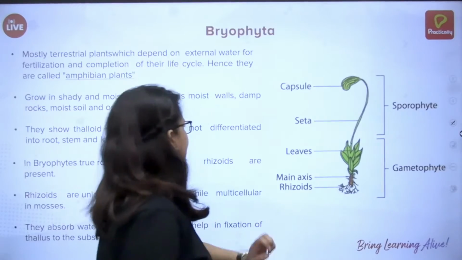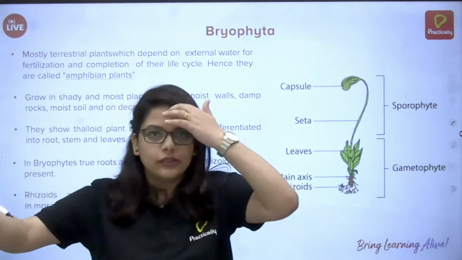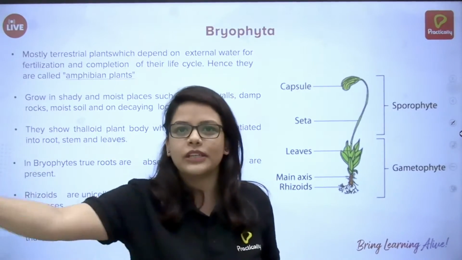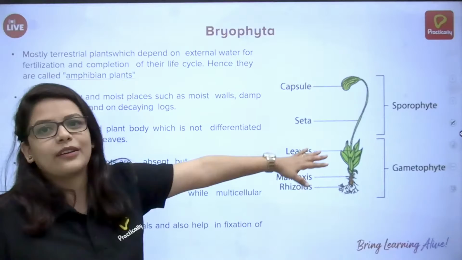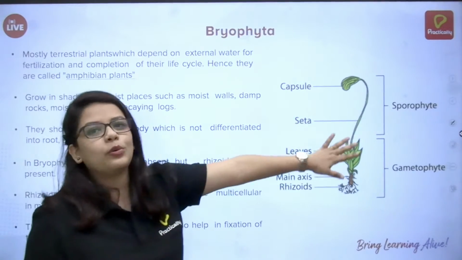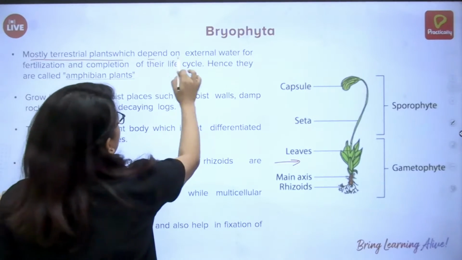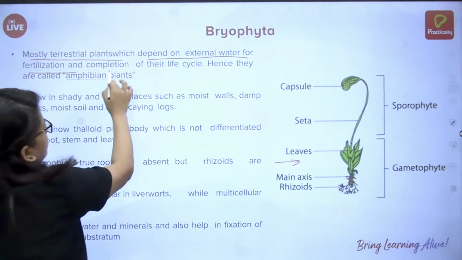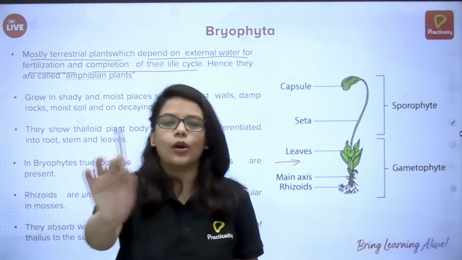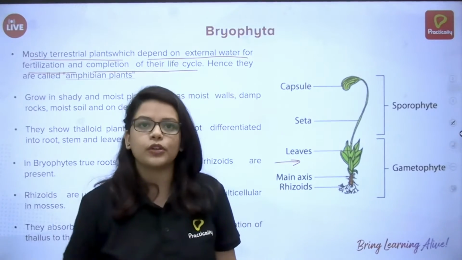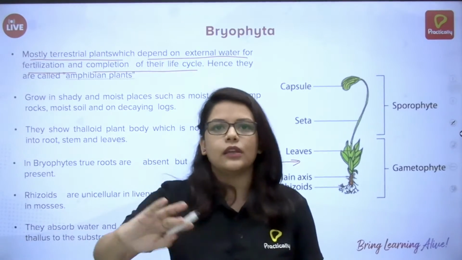Okay, the next thing is Bryophyta, a bit higher level than algae. Algae we know are unicellular, multicellular and so on. If you look at Bryophyta, you can say there are some characteristics of plants. They are mostly terrestrial plants which depend on external water for fertilization and completion of their life cycle. Even if they're living out of water, they need a little bit of water for their reproduction, for pollination purposes.